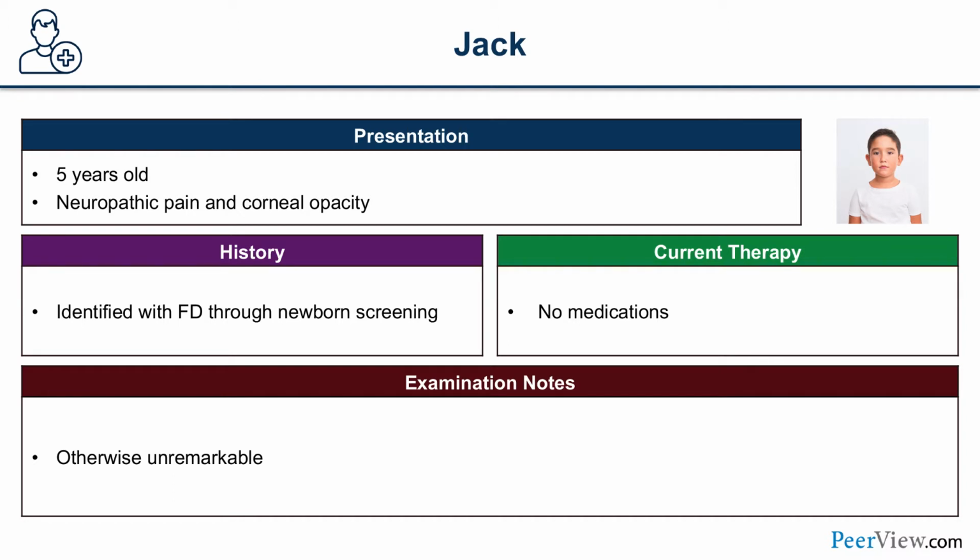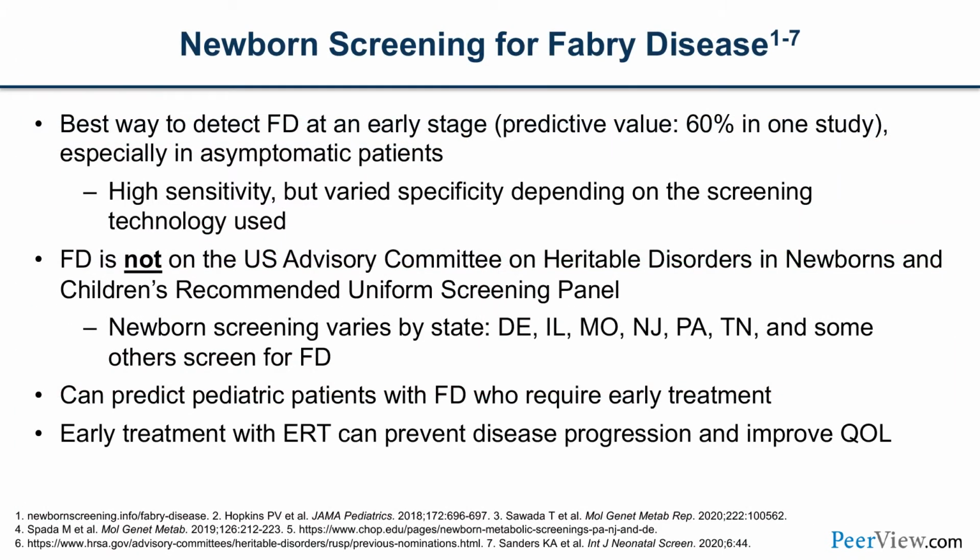As mentioned, the history, Jack was identified as having Fabry disease through newborn screening. His examination was otherwise unremarkable, and he's currently on no medications. So let's look at newborn screening for Fabry disease. Best way to detect Fabry disease at an early stage with a predictive value of 60% in one study, especially in asymptomatic patients. This has high sensitivity, but a varying specificity depending on the screening technology used.